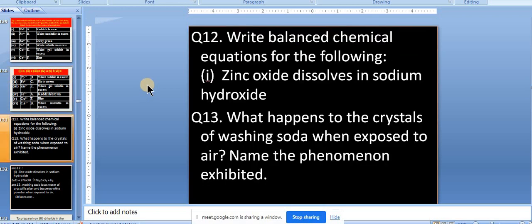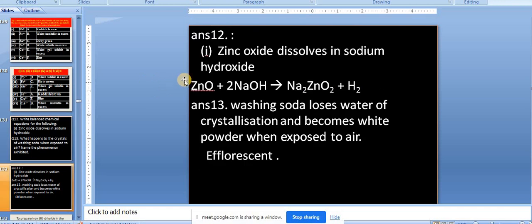Now this comes to the reactions. Zinc oxide dissolves in sodium hydroxide. Earlier we have discussed it will form sodium zincate, which is a complex, which is soluble. That's why a soluble complex is formed. Second is washing soda exposed to air. I think this question may not come, but we'll do that. See the answer: zinc oxide plus 2 NaOH gives rise to sodium zincate. The second problem is efflorescent.